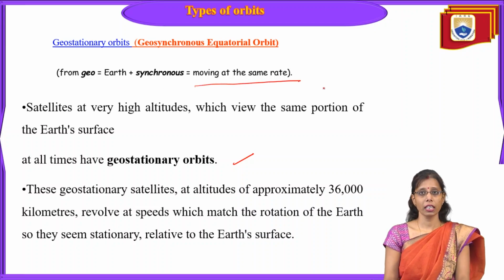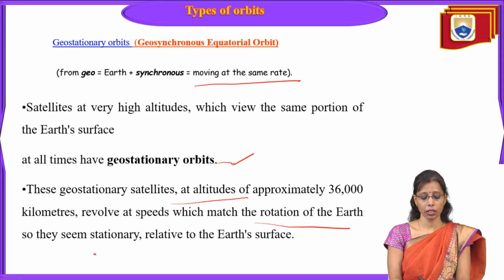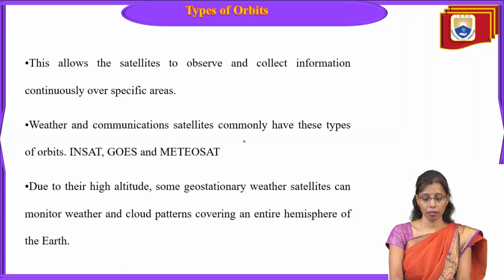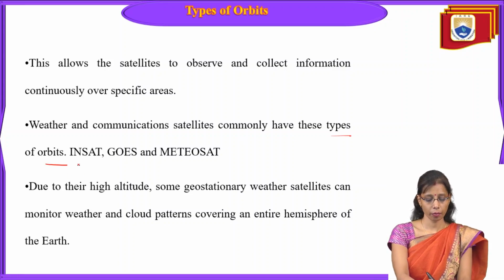Satellites at very high altitudes which view the same portion of the Earth's surface at all times have a geostationary orbit. These geostationary satellites, at altitudes of approximately 36,000 kilometers, revolve at a speed which matches the rotation of the Earth, so they seem stationary relative to the Earth's surface. This allows the satellites to observe and collect information continuously over specific areas. Commonly, weather and communication satellites use these types of orbit.